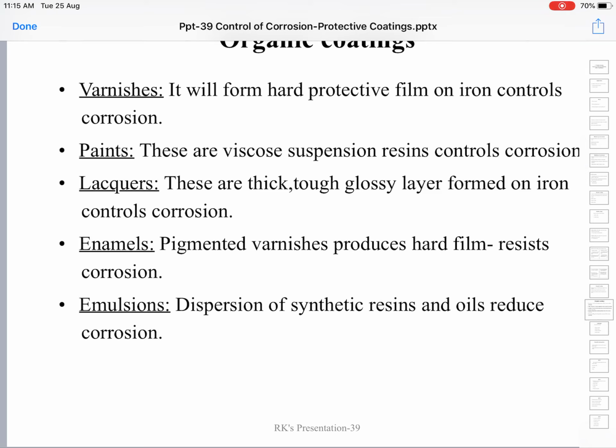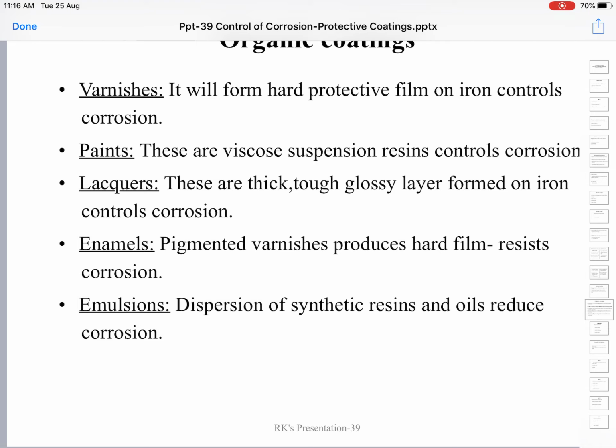Next, paints. Paints are viscous suspensions of resins. When applied to metals, they form a thin protective film on the metallic surface, cutting off contact between the metal surface and the surrounding environment. Lacquers are used mainly for decorative purposes.